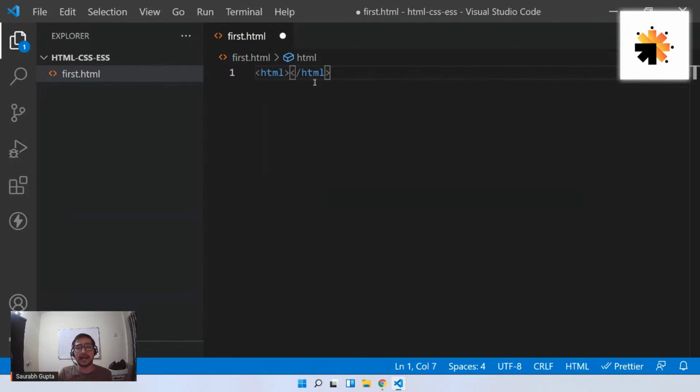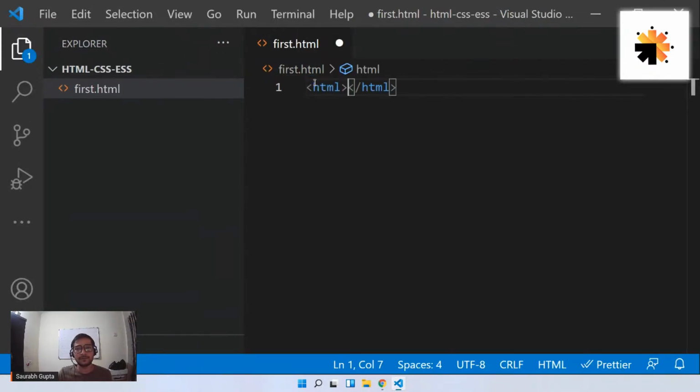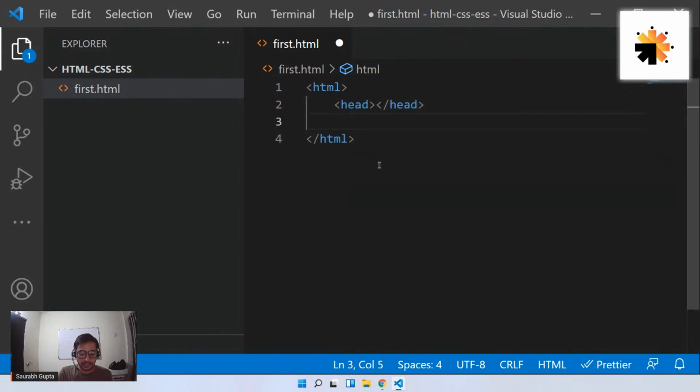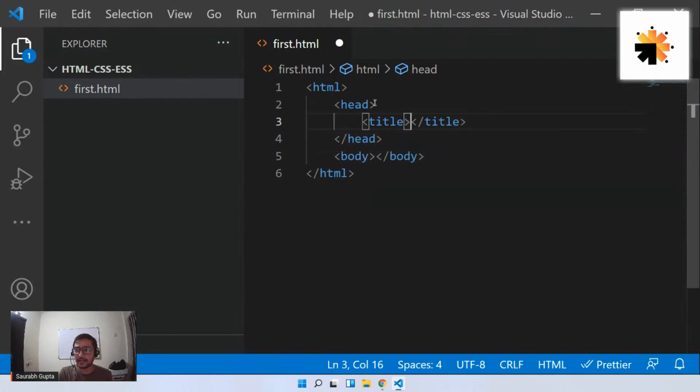First, you have the HTML tag, the biggest tag here. Inside the HTML tag, guys, you have two tags. You have head, and after head, you have body. So inside HTML, you have two: head and body. Inside head, you have title, and that's it. That's how a basic boilerplate code of an HTML file looks. So this is the basic code that you should always have for your web page.